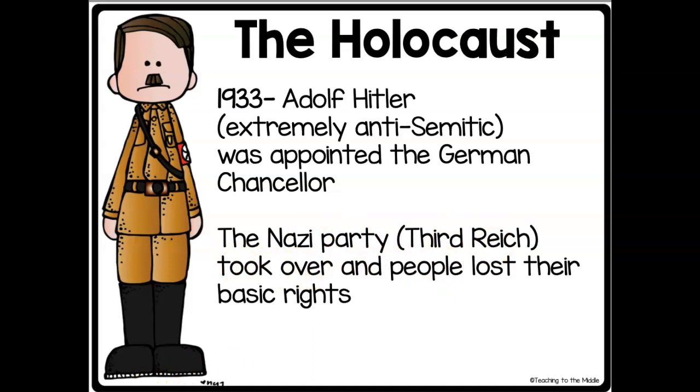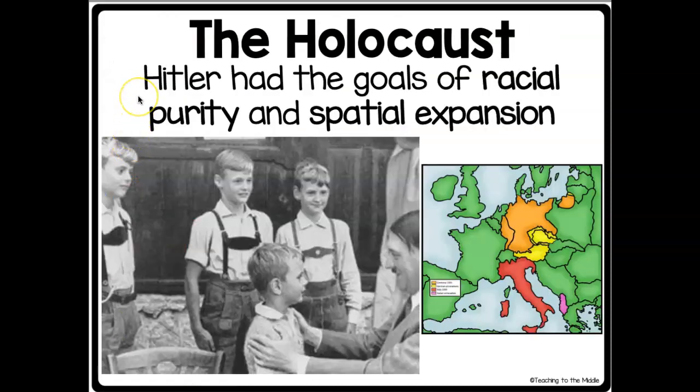The Nazi Party, known as the Third Reich, took over in Germany and people lost their basic rights. So Hitler has this big goal of making the country, and really this part of Europe, racially pure. This goal of racial purity and of spatial expansion, meaning we're expanding out from Germany and giving Germany some more living space and place for people to be, as well as taking back some territory and colonies that they lost after the First World War.